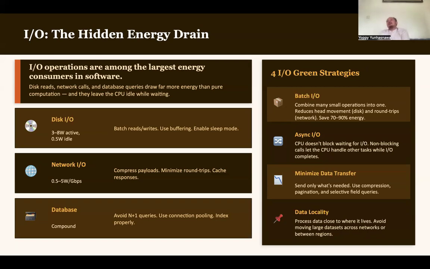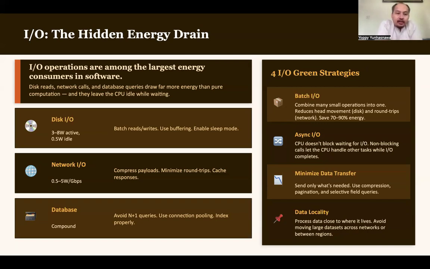So compared to computation, input output operations usually require more energy.